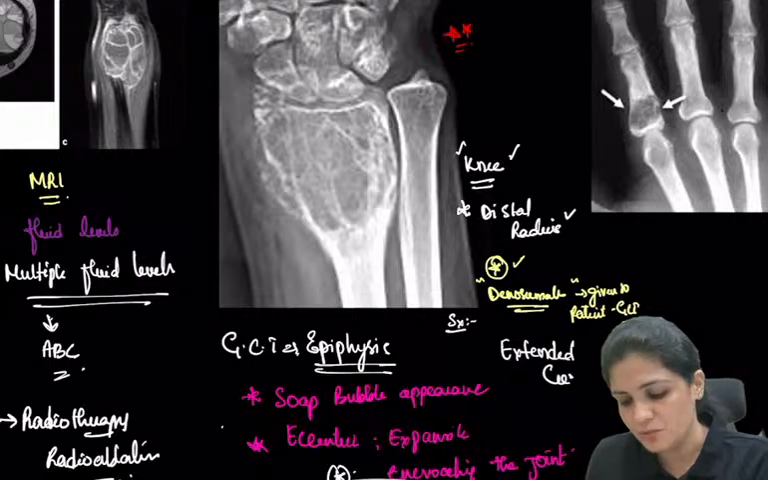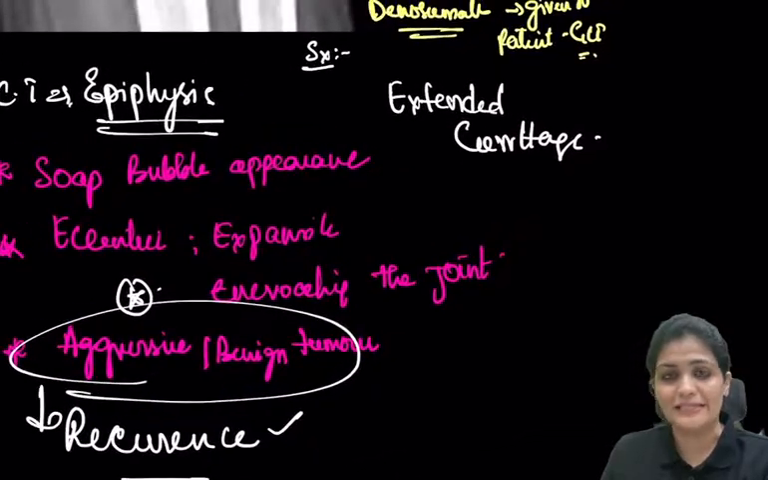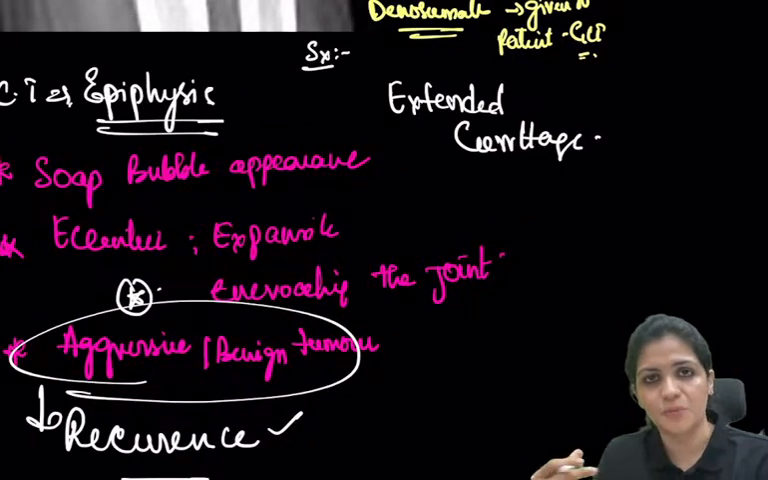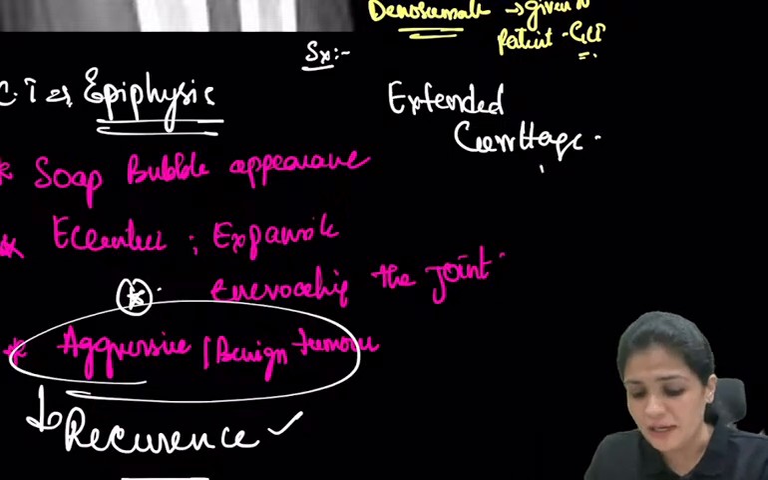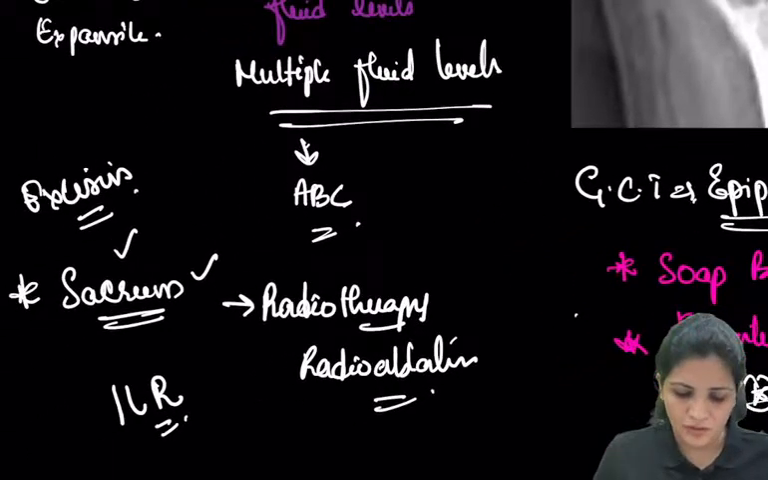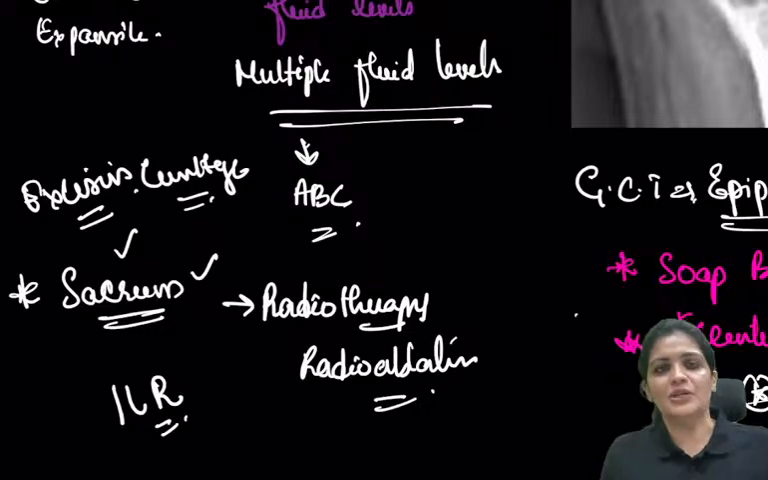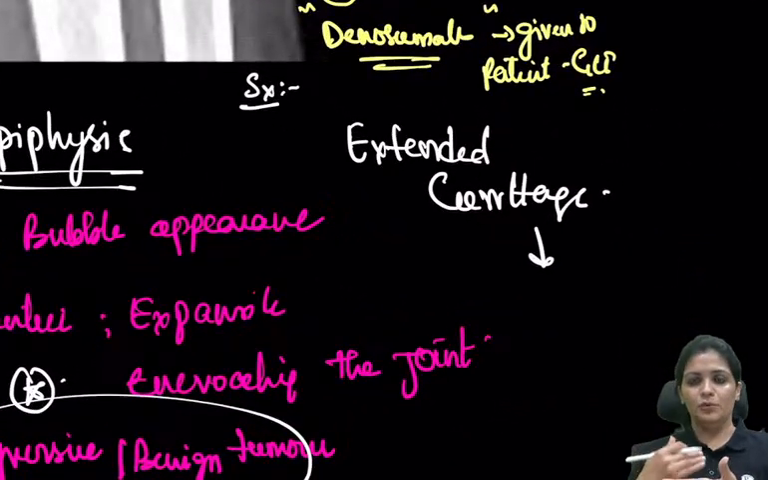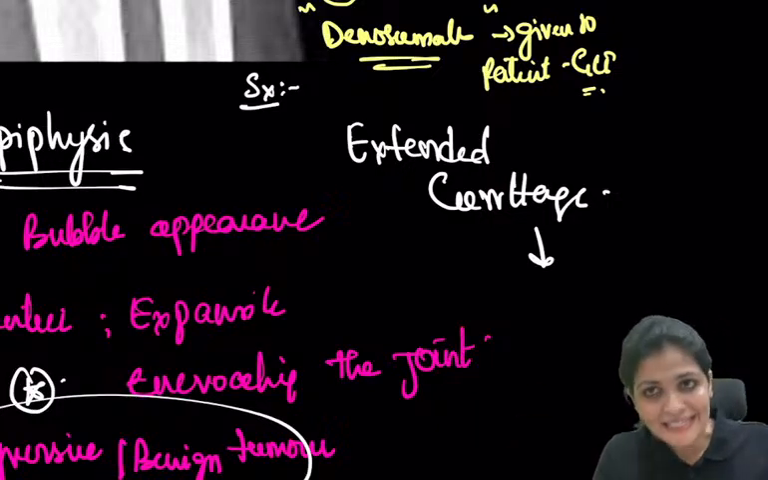So you're going to treat with extended curettage. Why extended curettage? Because we already know that this is an aggressive tumor where there is a high chance of recurrence. This tumor keeps on coming back, so you have to destroy it from the roots. For ABC, it is simple curettage, but for GCT, the treatment is extended curettage. What do I mean by the word extended? That means we are going to do something else with curettage.